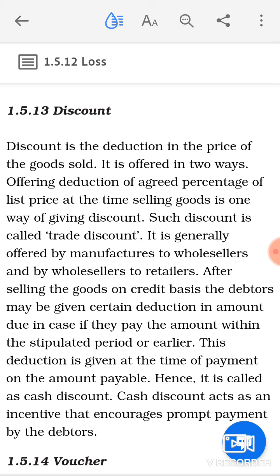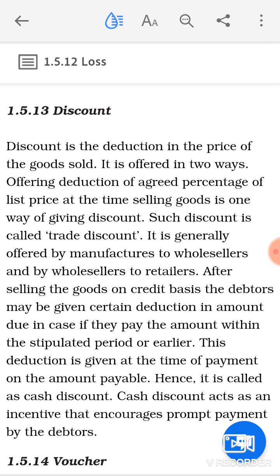In accounting, trade discount will be provided at the time of sales. The amount will be calculated, clear. Now for example, if you sold goods to Ram of rupees 1 lakh at a trade discount of 10%, you will calculate the trade discount here. The goods are worth rupees 1 lakh and you have provided him 10% trade discount. So we will calculate trade discount as 1 lakh into 10 by 100, and it's rupees 10,000.